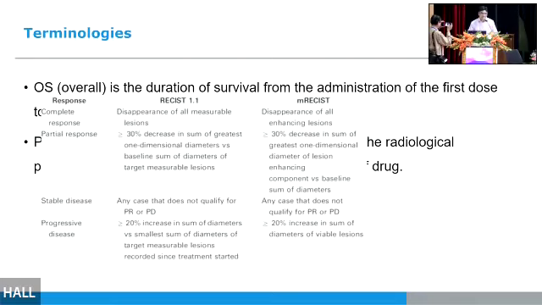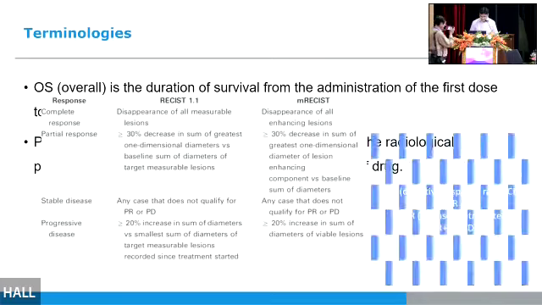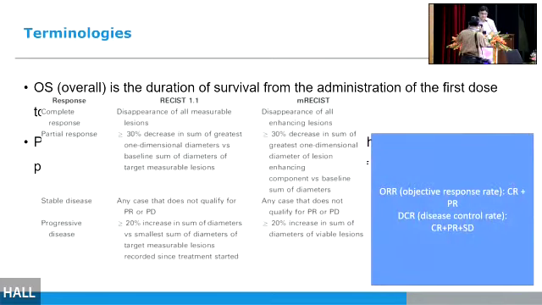In RECIST, the size has to decrease, whereas in mRECIST, the enhancement has to decrease. There are 2 things which are always written in these drug trials: the objective response rate, ORR, which is the combination of complete response plus partial response, and the disease control rate, DCR, which is complete response, partial response plus stable disease.